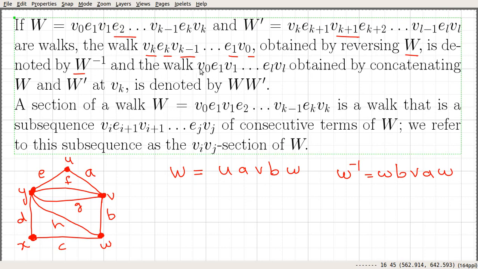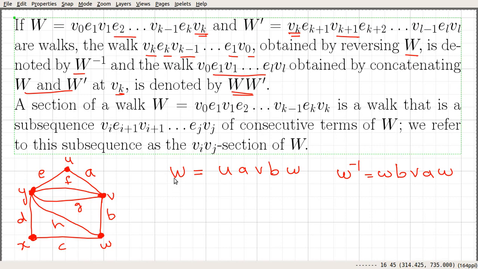And the walk obtained by concatenating w and w dash at vk. So if you take this walk, it ends here, the terminal vertex is vk, and here the initial vertex is vk. If you concatenate w and w dash, we get another sequence, and that sequence will be denoted by w bar.